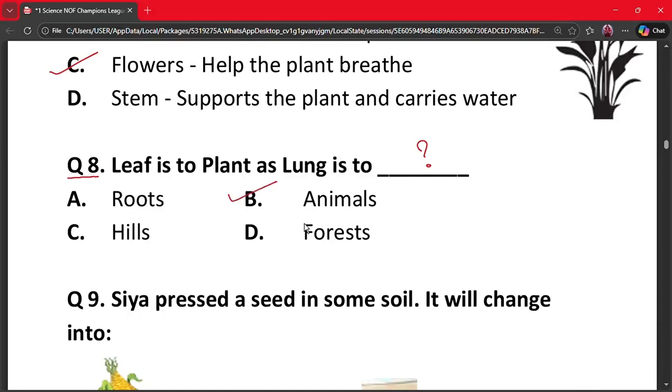Leaves help plants breathe and make food, while lungs help animals breathe. This comparison shows a similar function. Therefore, option B is the correct option.